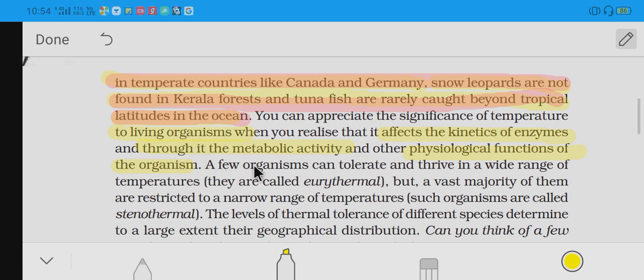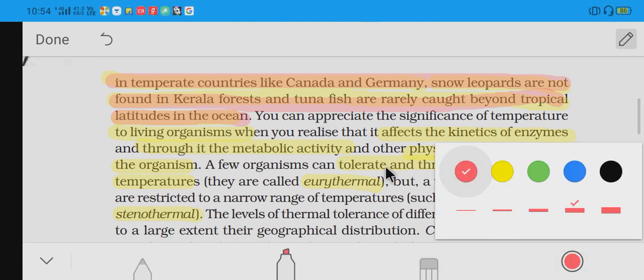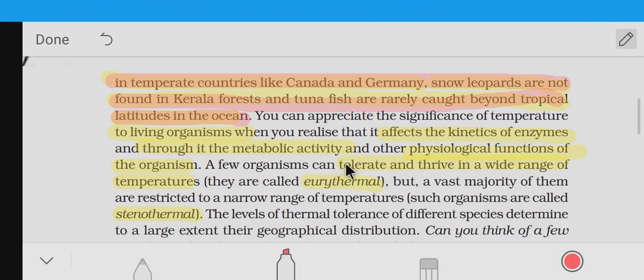Next, a few organisms. So here the main point is eurythermal and stenothermal. What does eurythermal mean? Which can withstand, tolerate and thrive in a wide range of temperatures. So this is a NEET question. Those which can tolerate and thrive in a wide range of temperatures are said to be eurythermals, and those which live in a narrow range of temperatures are said to be stenothermals.